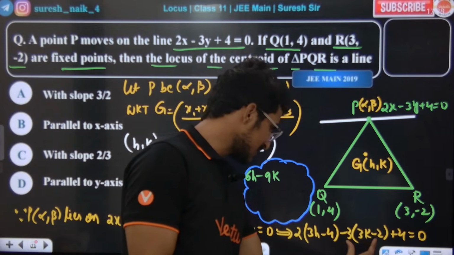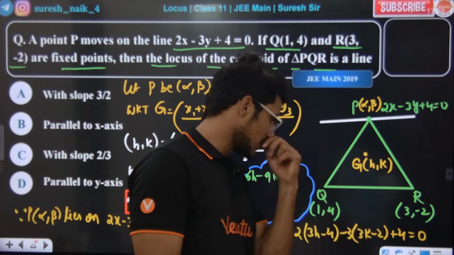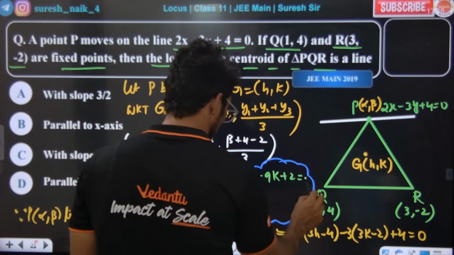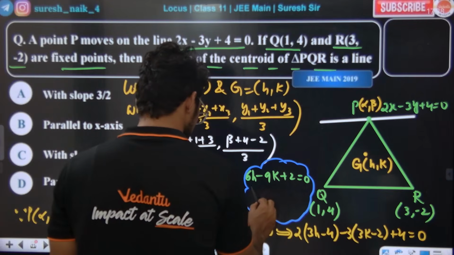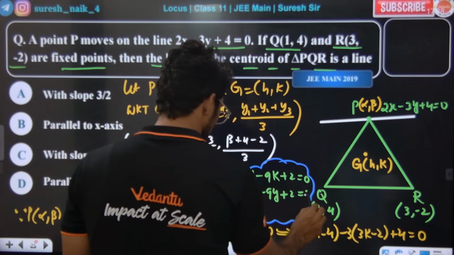Minus 8 plus 6 is minus 2, plus 4, so plus 2. So we replace h with x and k with y, and we need to find out the answer.